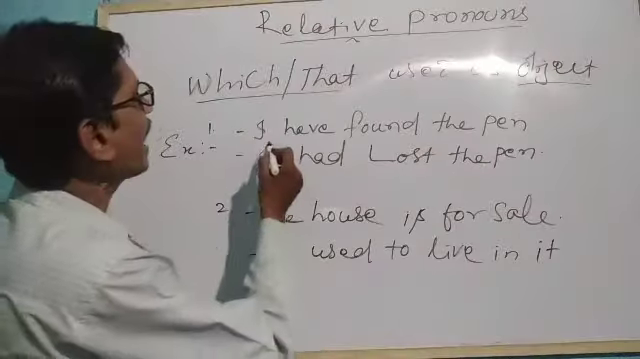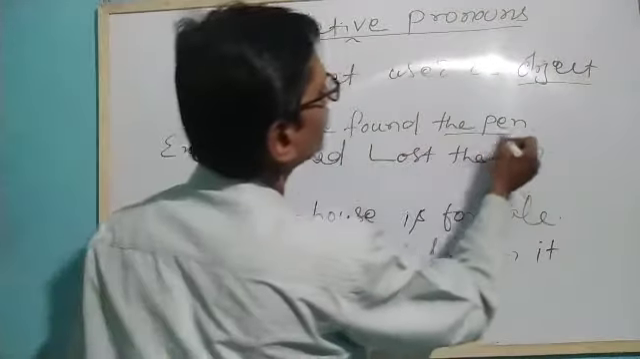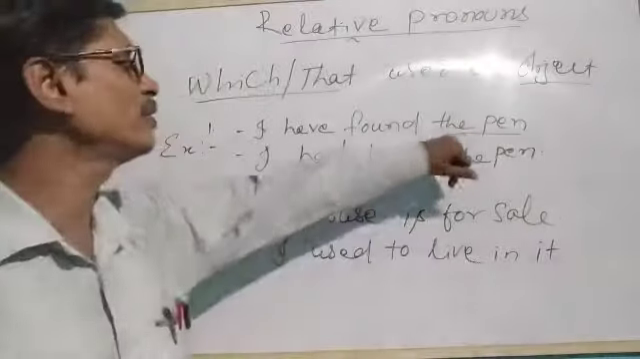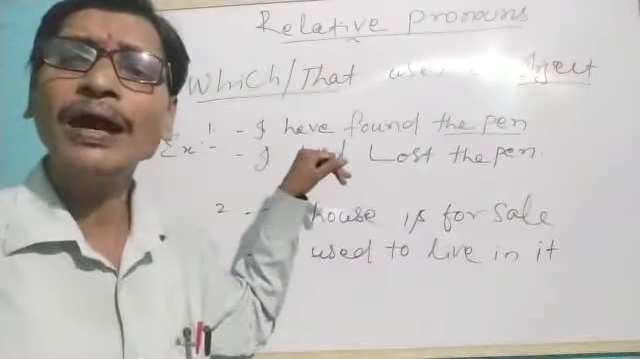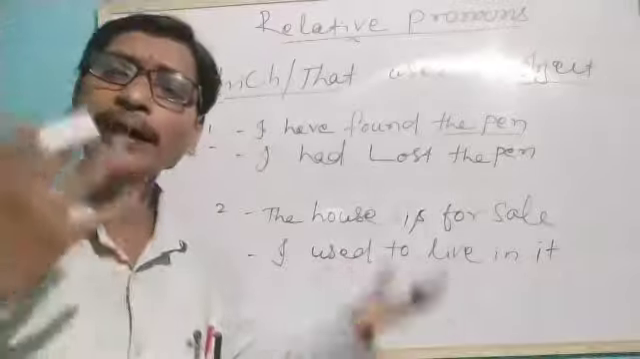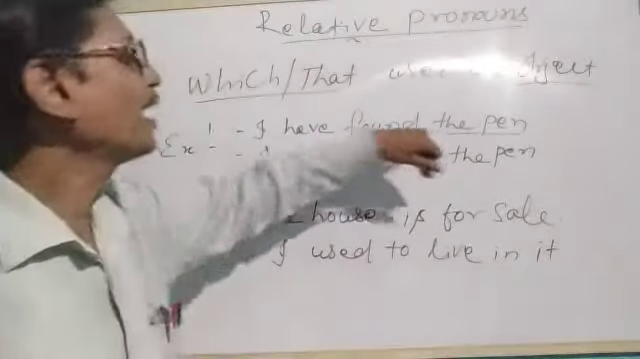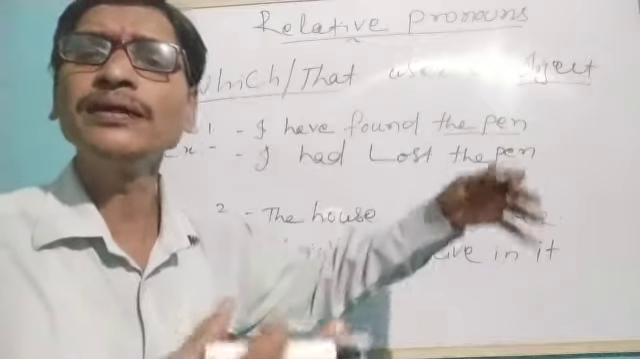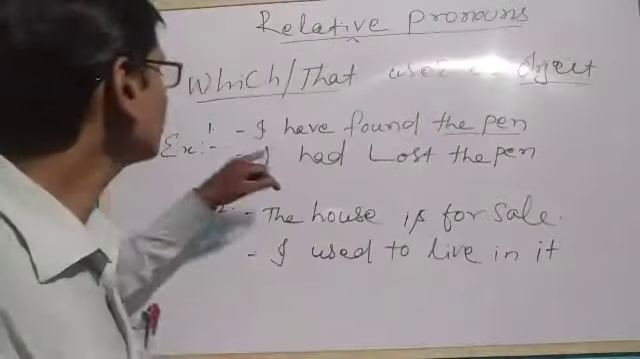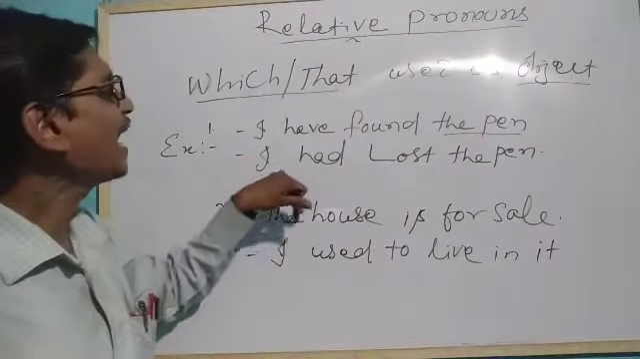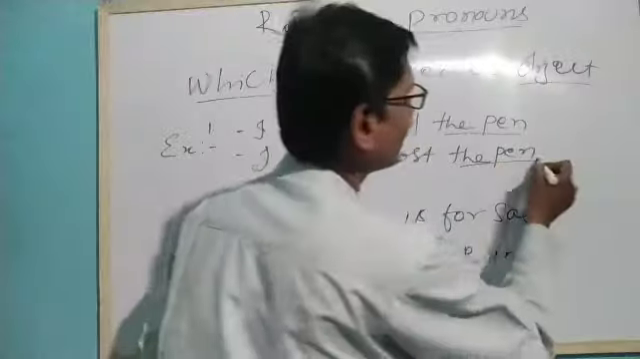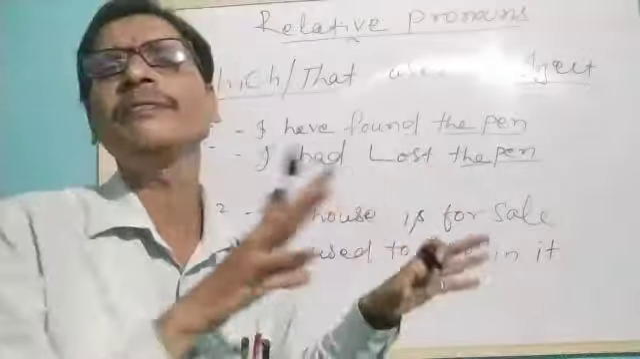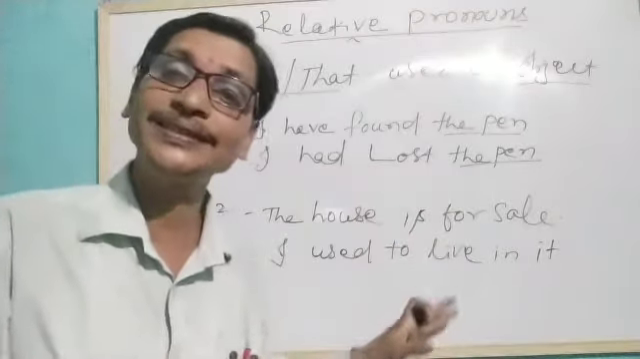Here you see, I have found the pen. What did I find? What have I found? The pen. What is that pen? Which pen? Several pens we have. Similarly, the next sentence is, I had lost the pen. That means the pen which I had lost, I have found. That is the same pen.